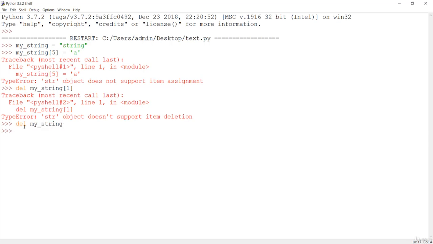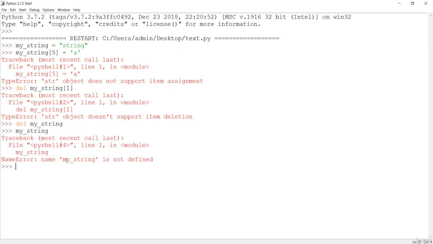My string, if I hit enter, now if you just check my string, it is not there. It is not defined because it has been deleted completely. So the next thing in the list is the concatenation technique. So let's see how we can concatenate strings.